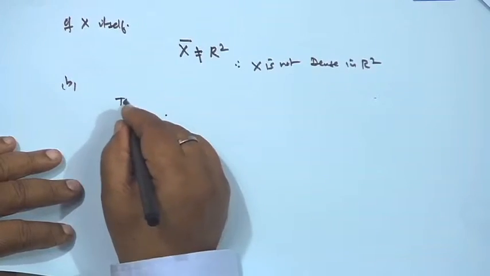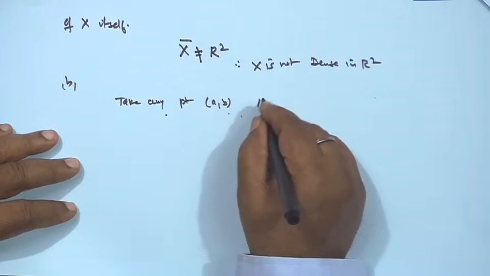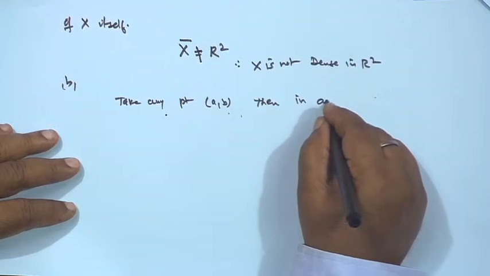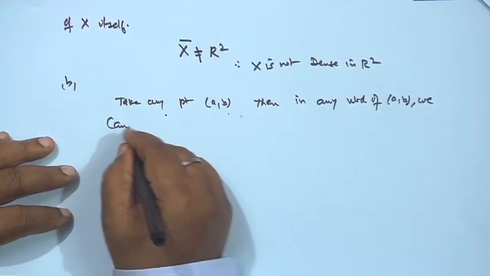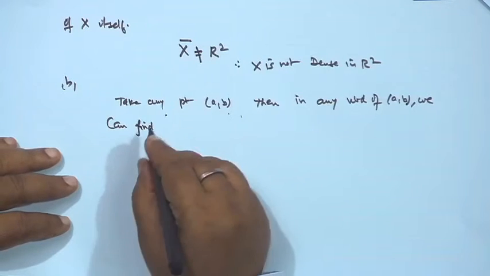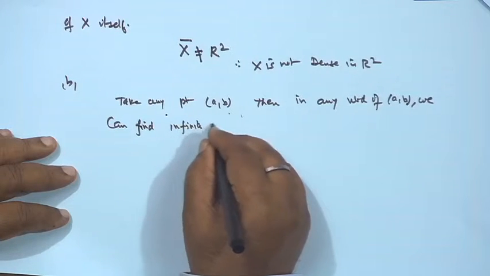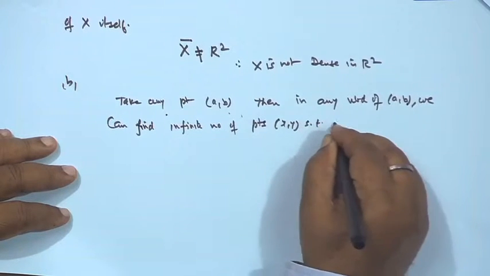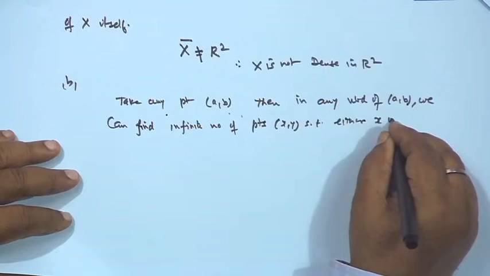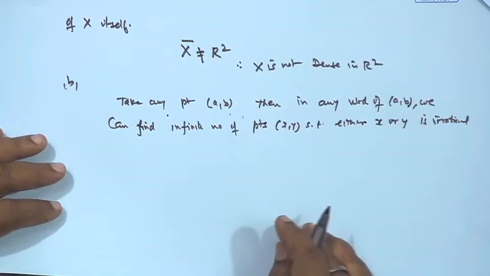If we take any point (a, b), then in any neighborhood of the point (a, b) we can find an infinite number of points (x, y) such that either x or y is irrational, because rational and irrational numbers are very close to each other.